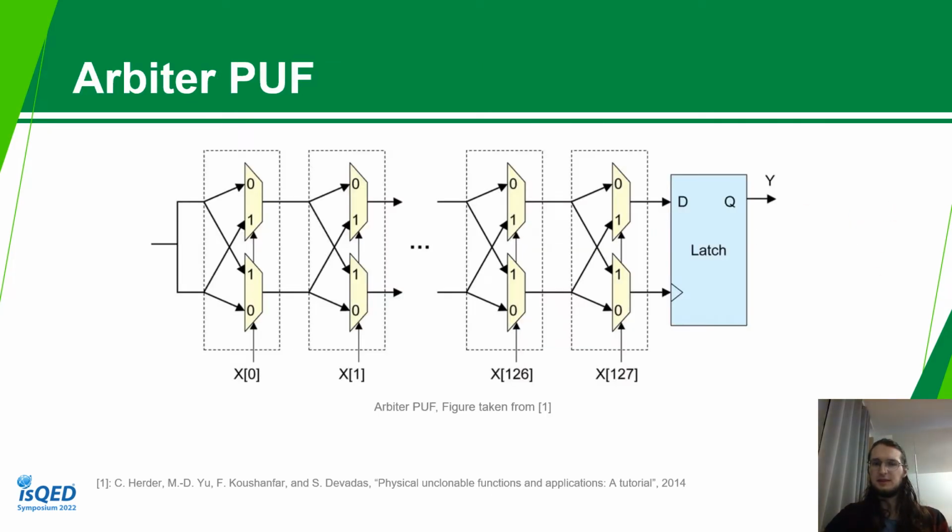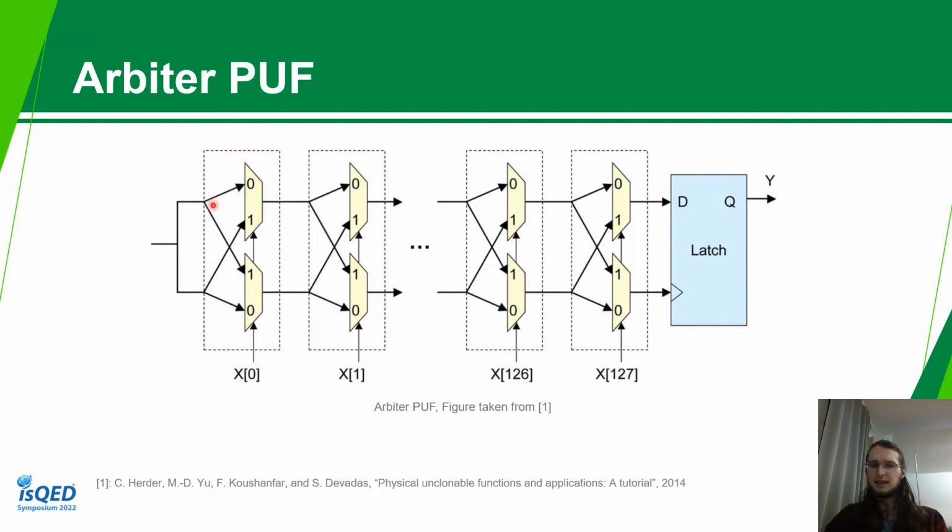First, we will look at the Arbiter PUF design. The Arbiter PUF consists of n blocks, one for every challenge bit. We will just focus on the first block for now. We have two signals that come in. Every signal has two paths that it can change. Either they can stay at the same level, which is denoted here with the challenge bit of 0, or they can switch paths, which happens if we apply a challenge bit 1.